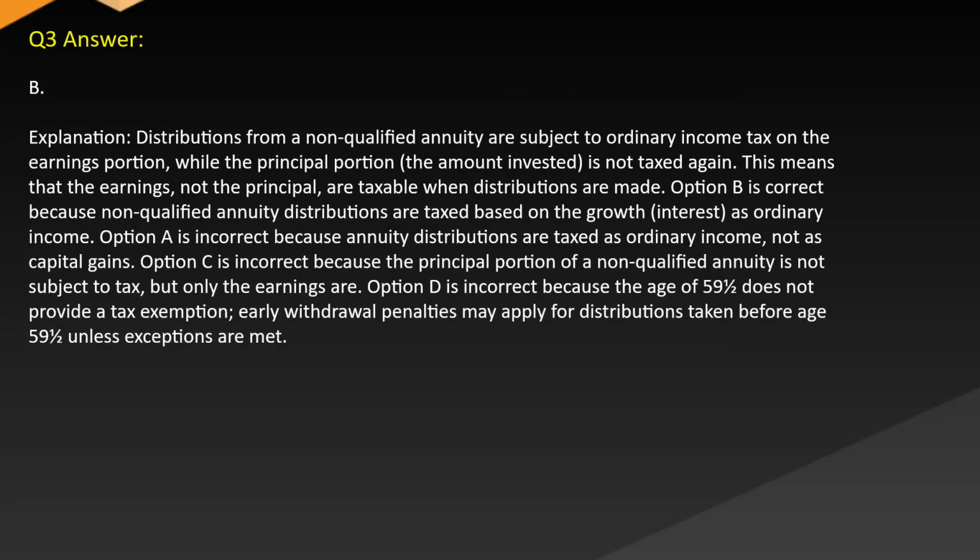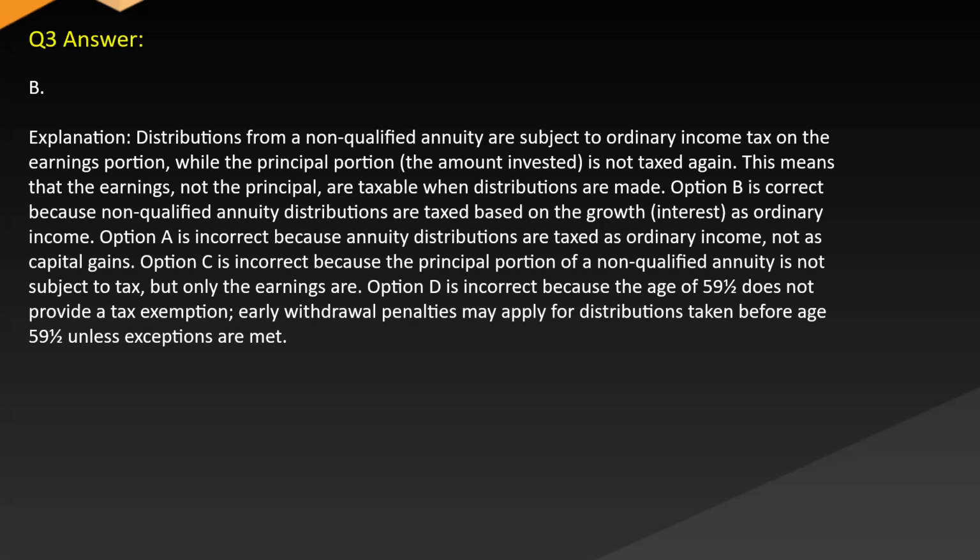Answer. B. Explanation. Distributions from a non-qualified annuity are subject to ordinary income tax on the earnings portion, not the principal portion. The amount invested is not taxed again. This means that the earnings, not the principal, are taxable when distributions are made. Option B is correct because non-qualified annuity distributions are taxed based on the growth, or interest, as ordinary income.